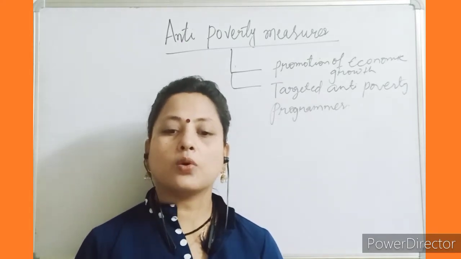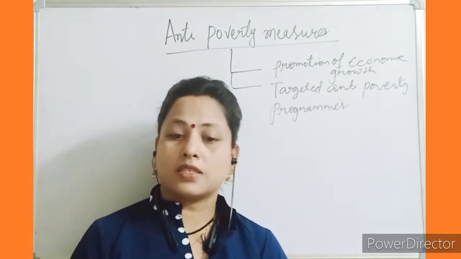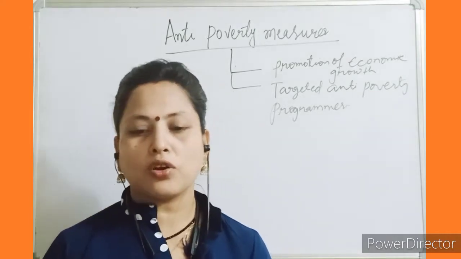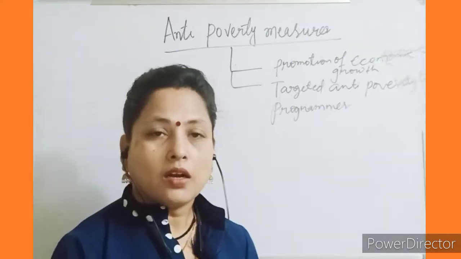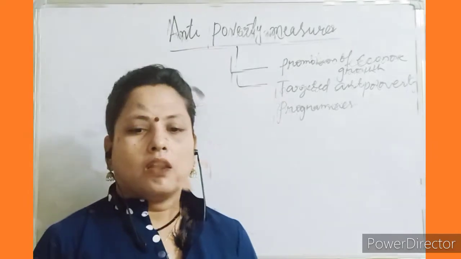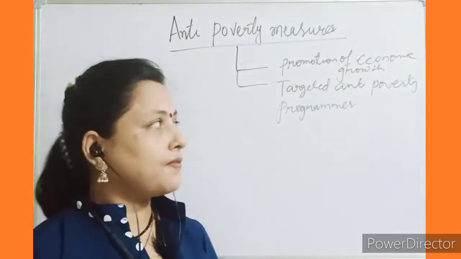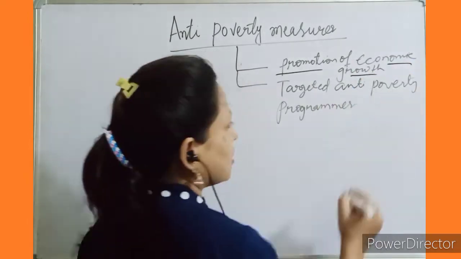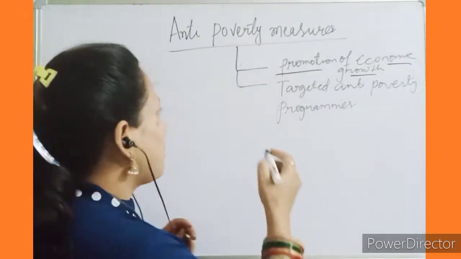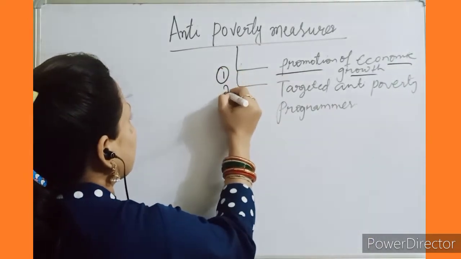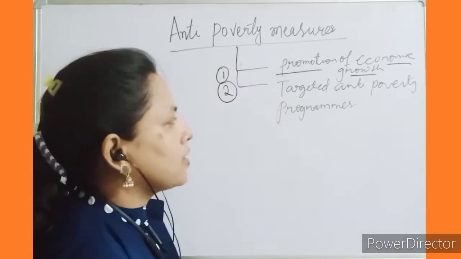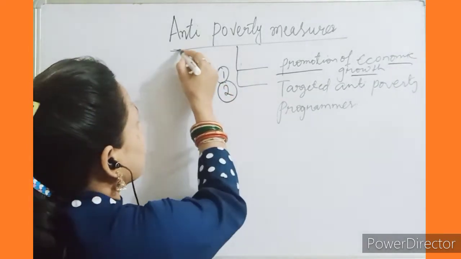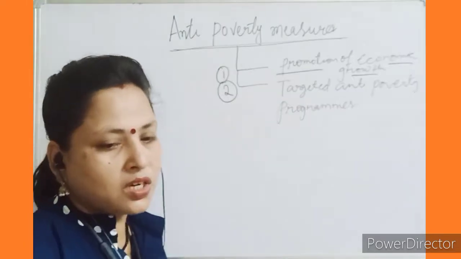The higher growth rates have helped significantly in the reduction of poverty. Did you understand? So here I will discuss the first part, that is promotion of economic growth. Promotion of economic growth is the first point, and the second one is targeted anti-poverty programs. These are called the anti-poverty measures from the government side.